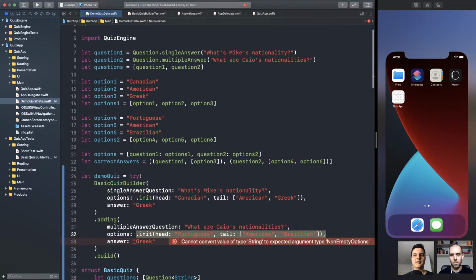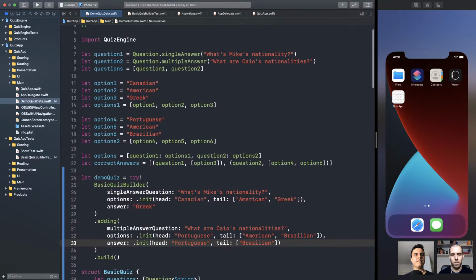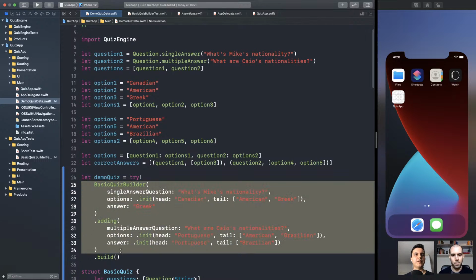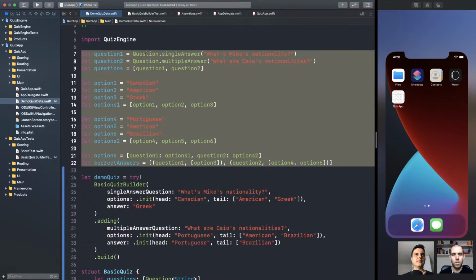I need to provide non-empty options for the multiple answer question. So the answer is Brazilian, Portuguese. Make sense? That's how easy it is now to create a quiz. You cannot do it wrong. If it's wrong, it's going to fail. Or it's not even going to compile.